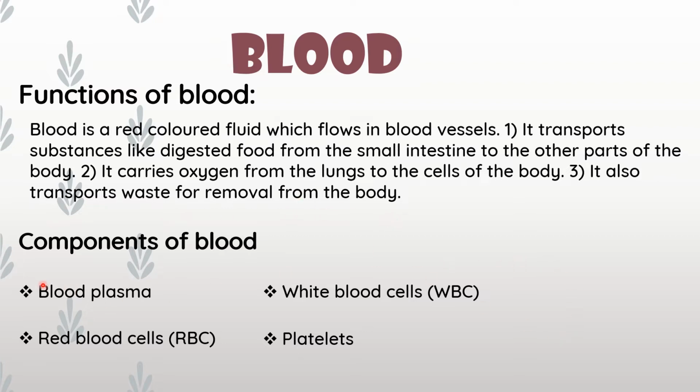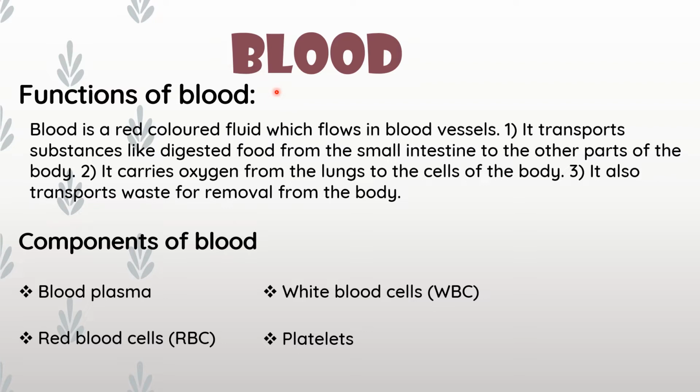Then, components of blood. So blood contains many other substances also. So we will see which are the other things in blood. First one is blood plasma. Then red blood cells, or RBC, and white blood cells, that is WBC, and platelets. So these are the components of blood.